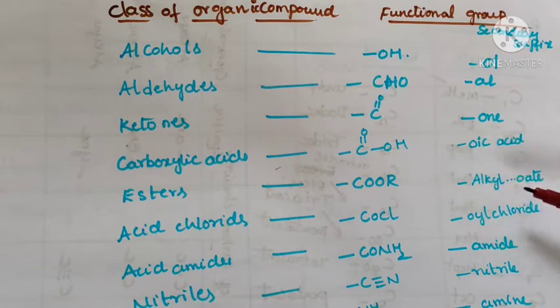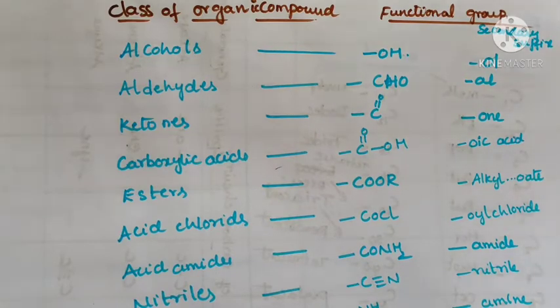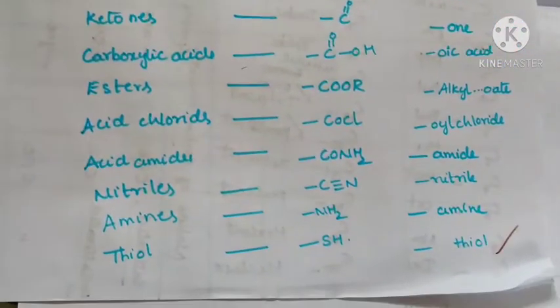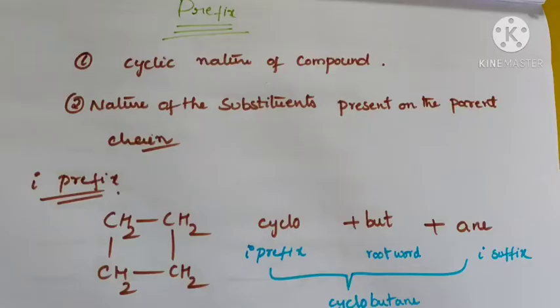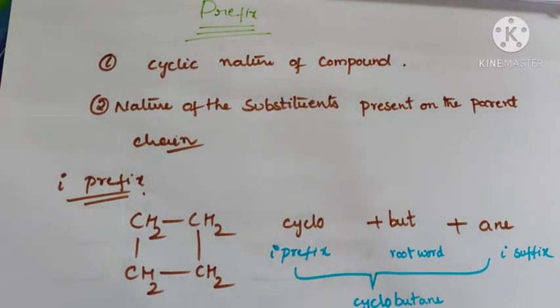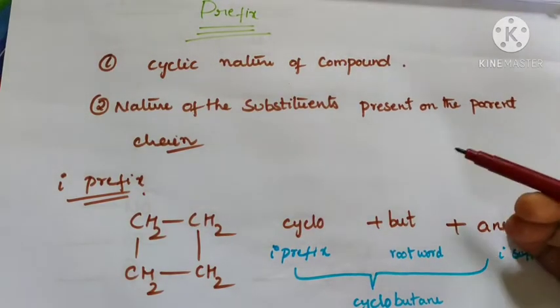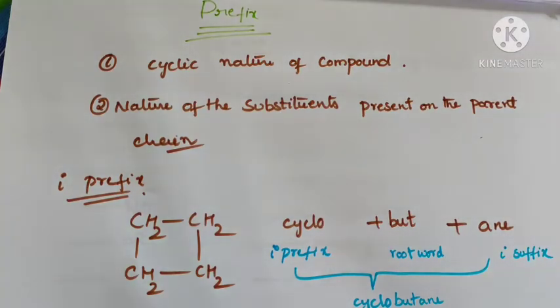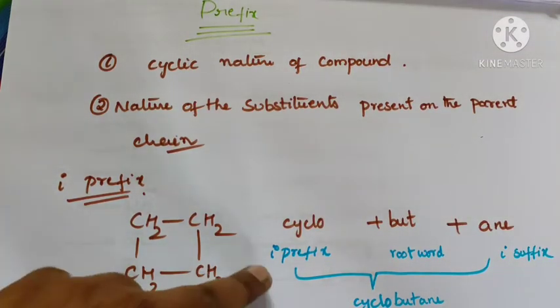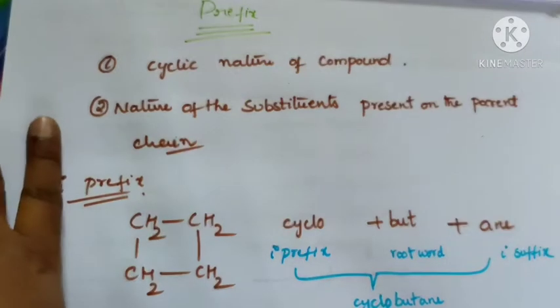SH is the thiol. And the prefix depends on the cyclic nature of the compound. If the compound is cyclic, the primary prefix is cyclo, the root word is but, and then the primary suffix. So the name of the compound is cyclobutane.